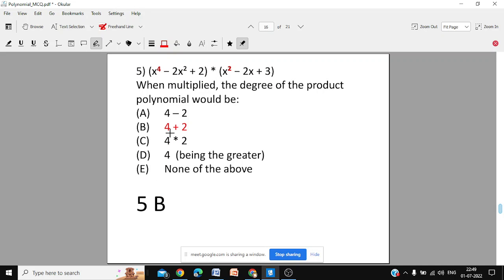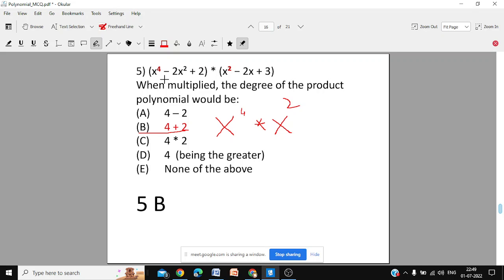Next, when multiplied, the powers should be added. X power 4 multiplied by x power 2 should be x power 4 plus 2. That is a law of the indices. When you are multiplying by x power 2, you write x power 4 plus 2. 4 plus 2 will be 6. So this is the correct answer.